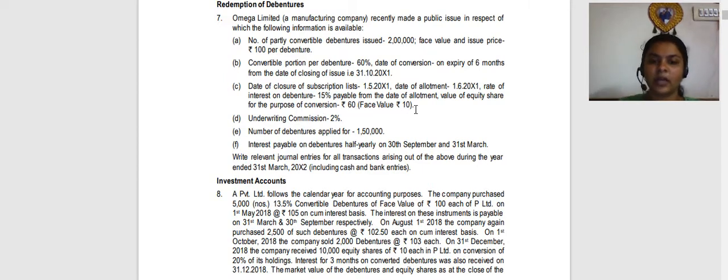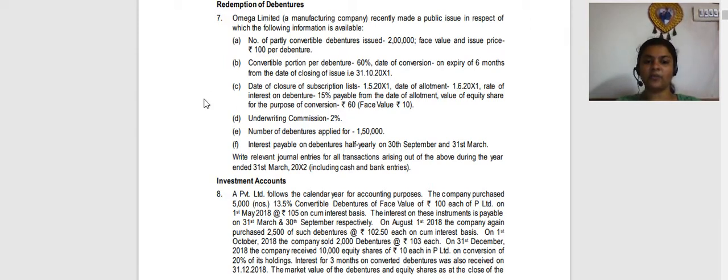So that is for conversion. Underwriting commission 2 lakhs. Number of debentures applied for 1,50,000. Interest payable on debentures half yearly is on 30th September and 31st March. Write relevant journal entries for all transactions arising during the above year. Right?